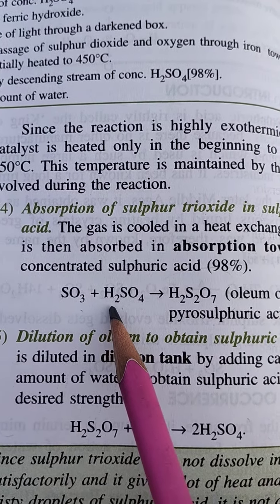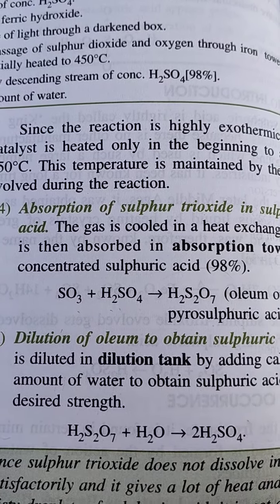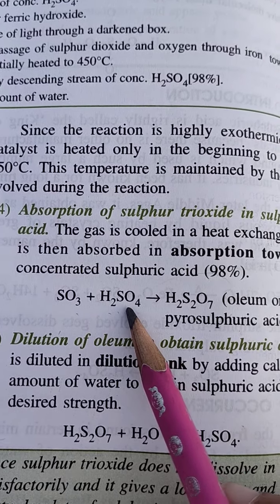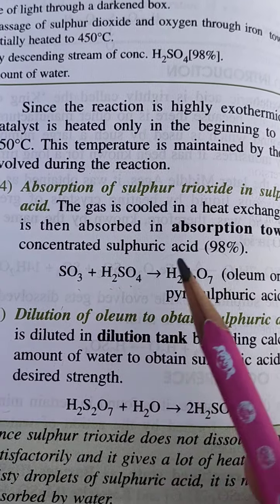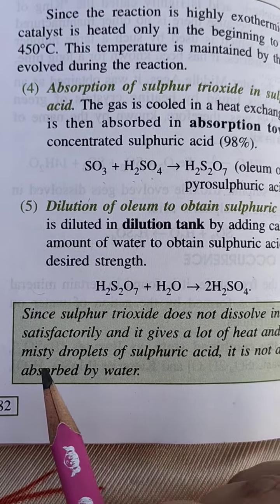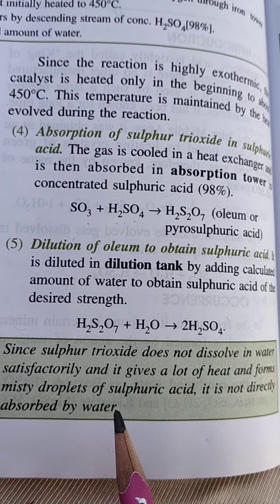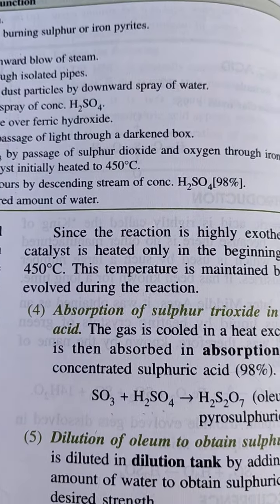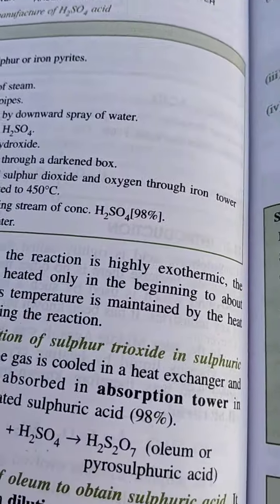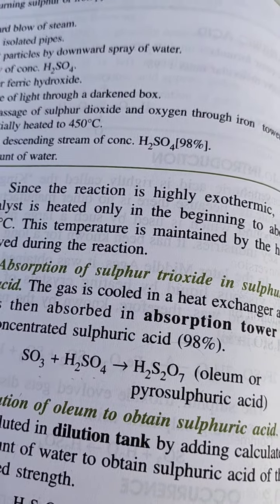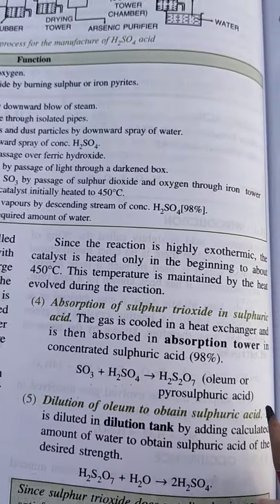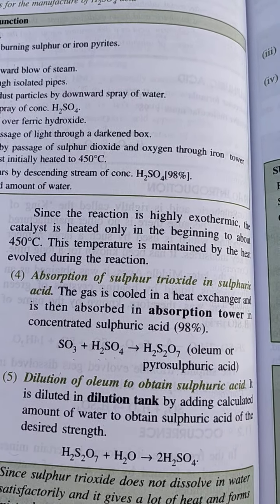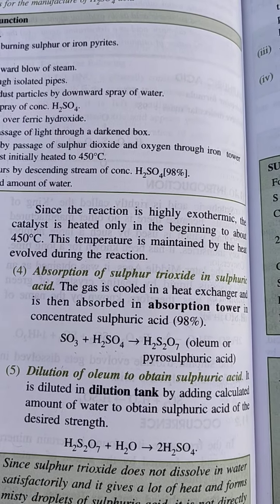Now why have we used this step? SO3 we can directly dissolve in water and get sulfuric acid. But why do we dissolve it in sulfuric acid first? Because sulfur trioxide doesn't dissolve in water satisfactorily, gives a lot of heat and forms misty droplets of sulfuric acid, and is not directly absorbed in water. It will not dissolve properly, and so it will not form proper sulfuric acid.